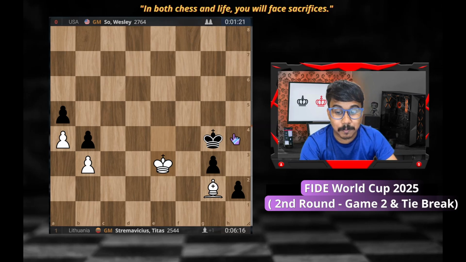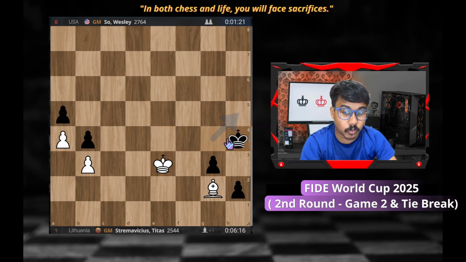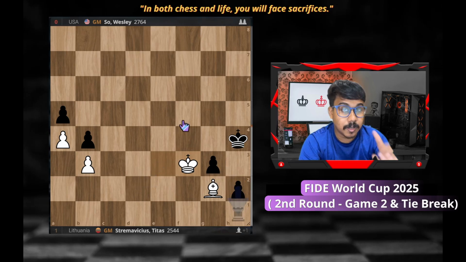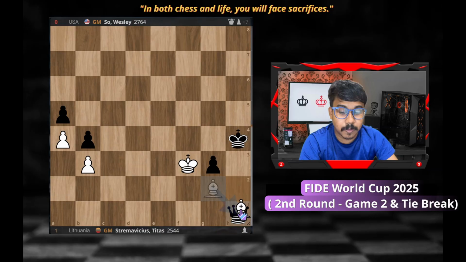Wesley So was playing with the black pieces, and he resigned at this moment, where we will see why it's a draw. Even if black plays king h4, at this moment he thought okay, the white king will come here and take these two pawns and he is going to win. But he missed one idea, which is I'll make a queen. White has to take, and then I'll play king h3.